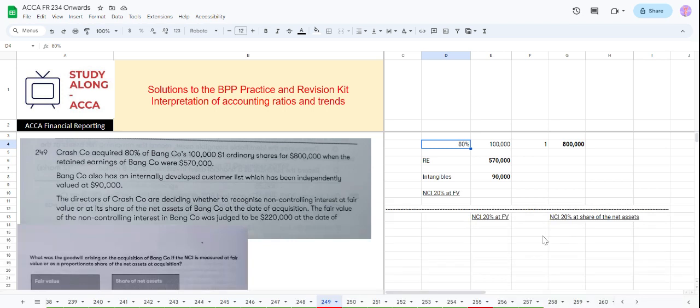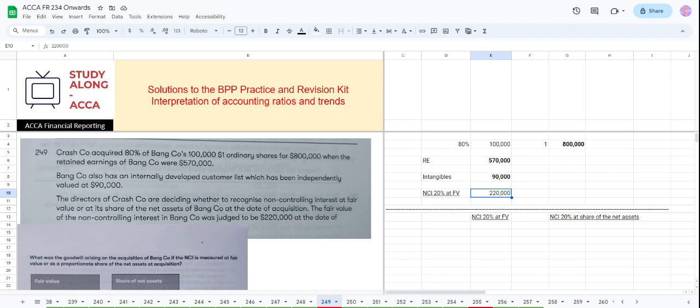They acquired 80% of 100,000 of equity, valued at 800,000. So they are paying 800,000. What they are getting is the retained earnings of 570, and then there is an intangible of 90,000. And then the fair value of the non-controlling interest is 220, so this is 220,000.